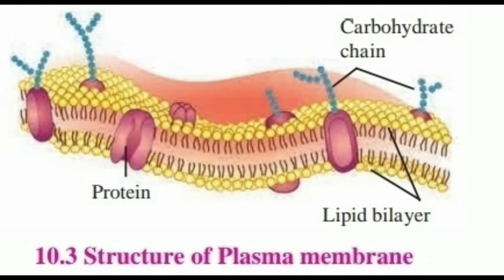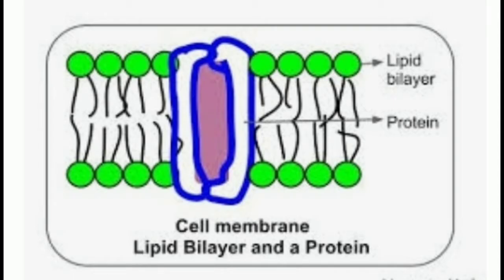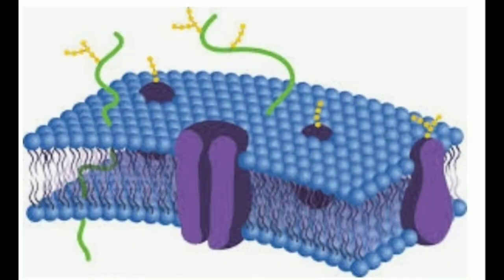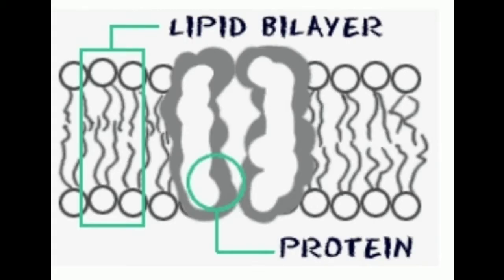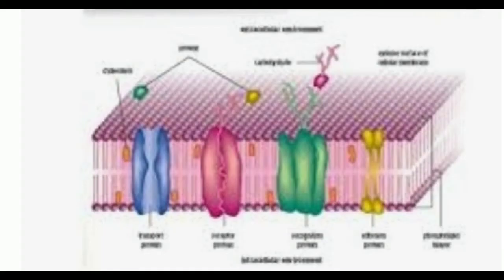This is the structure of the plasma membrane from our textbook. We can see the lipid bilayer in which the protein molecules are embedded. They are embedded somewhere, not regularly. Due to this irregular composition, the plasma membrane becomes elastic. This is a colorful diagram made colorful with sketch pens. You can also draw it in your notebook and color it. Here we can see the two layers of lipids, and here protein molecules are embedded in these two layers.